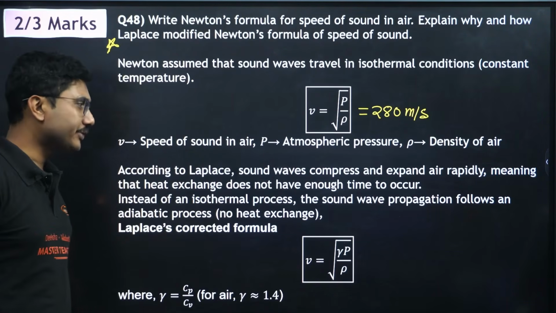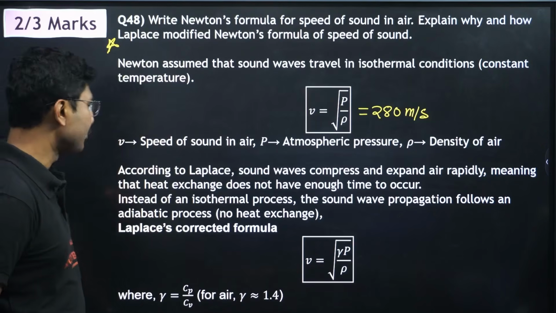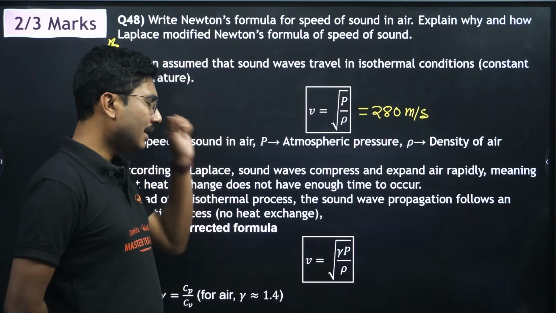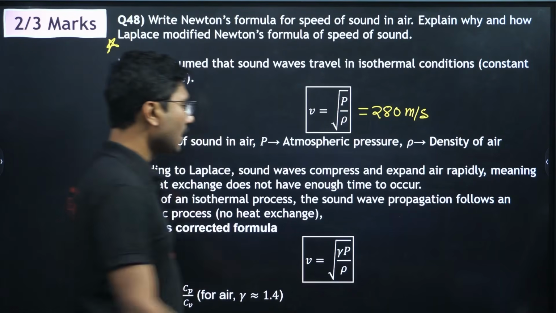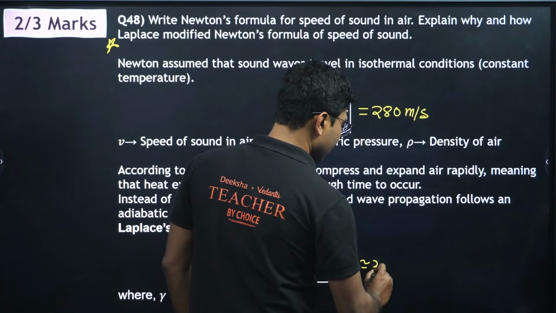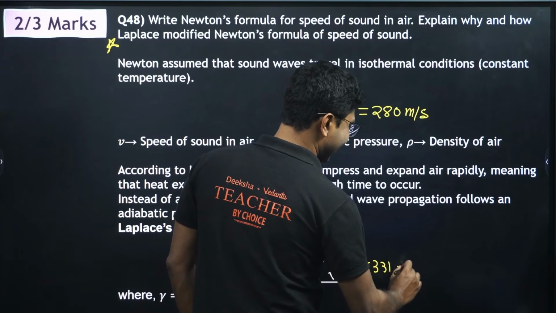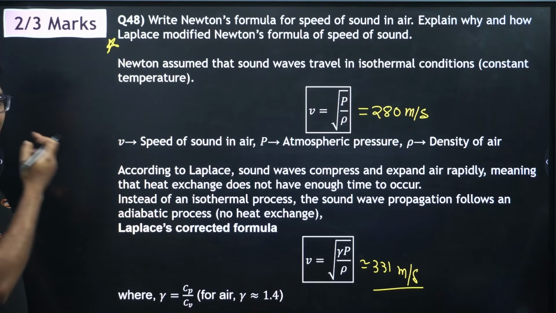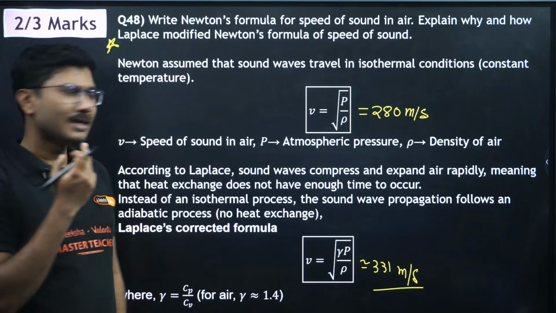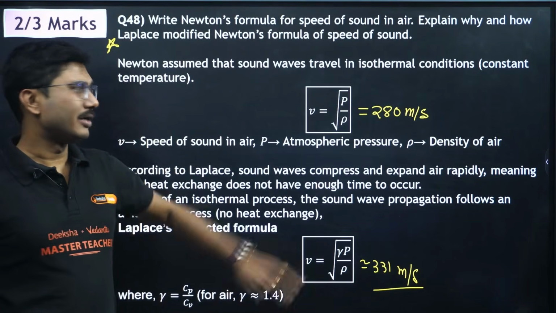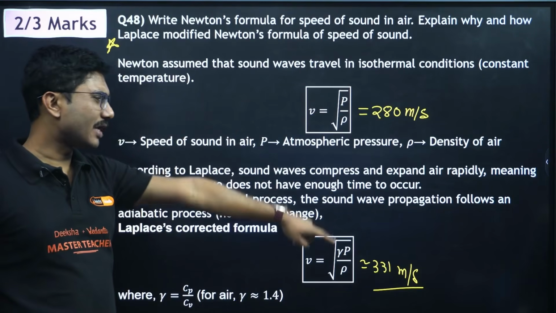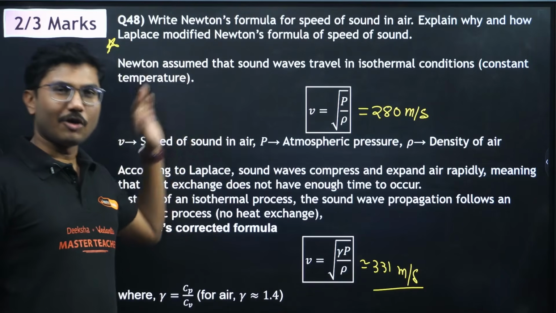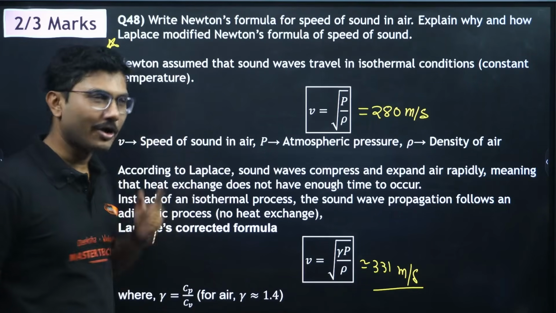Instead of an isothermal process, the sound wave propagation follows an adiabatic process, that is, no heat exchange. So he modified this formula to v equals square root of gamma P by rho, which turns out to be approximately 331 meter per second. For air, gamma is approximately 1.4. If you put the value, you will get around 340, but it is very close to the actual value. Newton's value is far off, this value is much closer. So that's why Laplace actually was correct, not Newton. So Newton sometimes can be wrong as well.